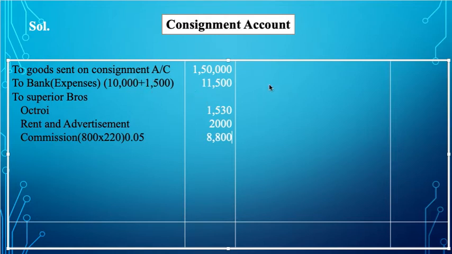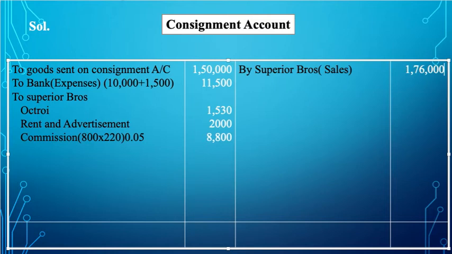Now we are going to calculate the income side. So here we have by Superior Bros, that is, you can write down here sales. So how much sales is he doing? He is selling 800 bicycles at 220, and hence the total sales is how much? It is 1 lakh and 76,000. Alright. Now we have to find out the value of unsold bicycles, or the stock that we have. The value of stock we have to find out.